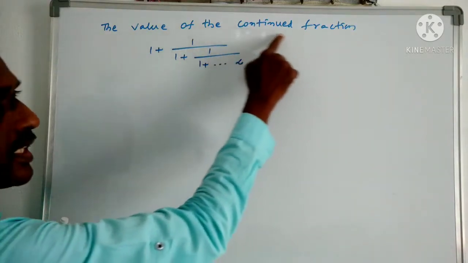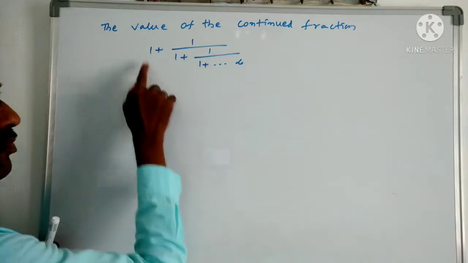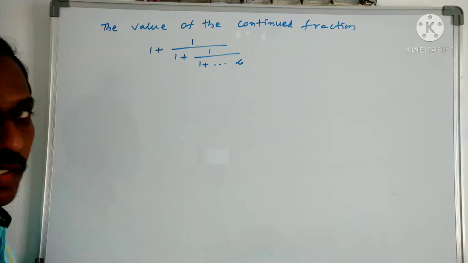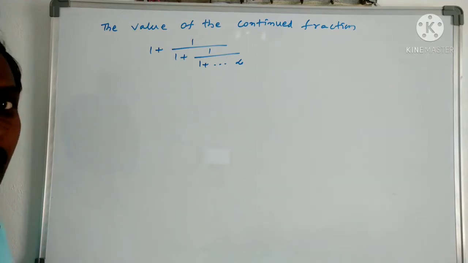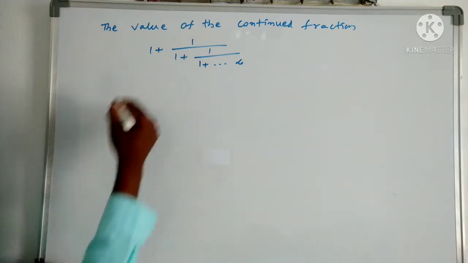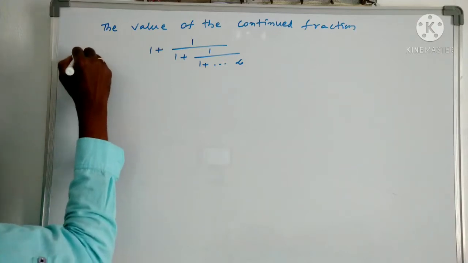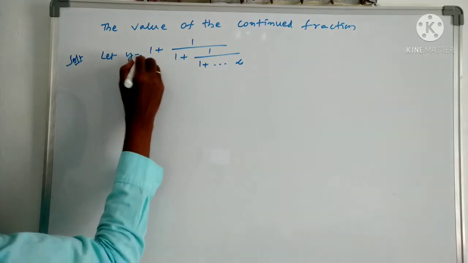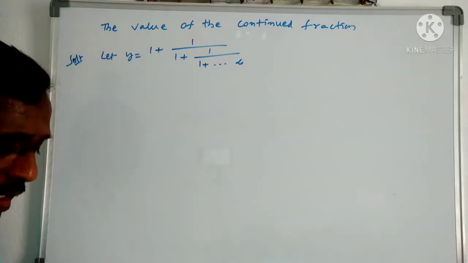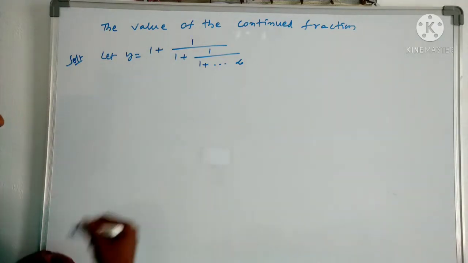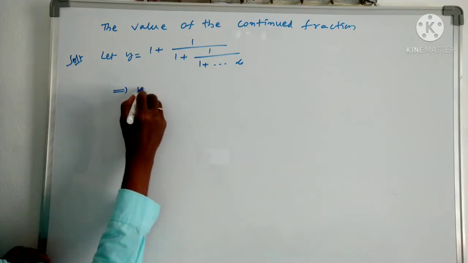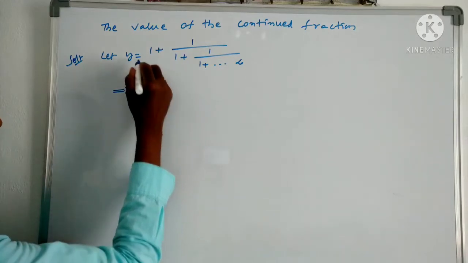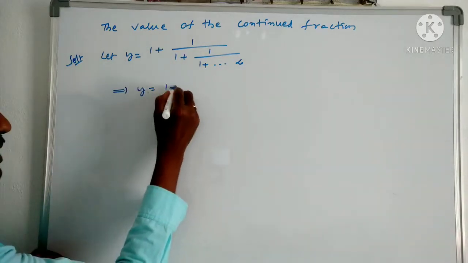The value of the continued fraction 1 plus 1 by 1 plus 1 by, and so on up to infinity. So what is the continued fraction value we have to find. To find this answer, I am going to assume this is equal to y. Whatever expression value you have to find, I assume the value equals y. So if I assume this, it implies that y equals 1 plus 1 by y, as it is.